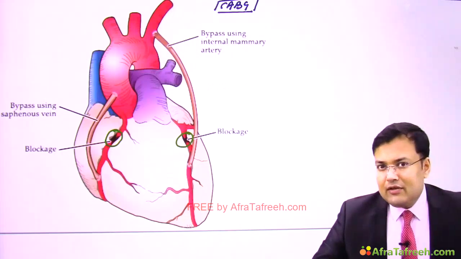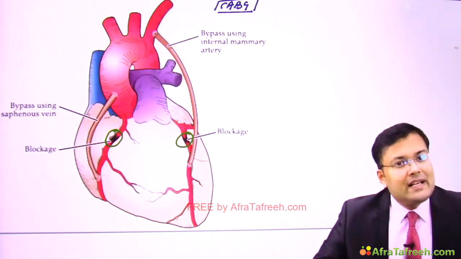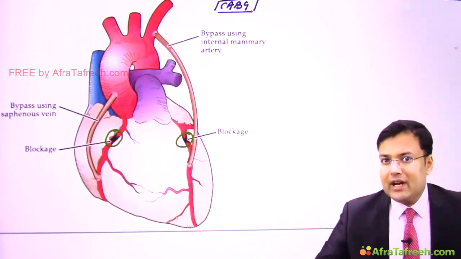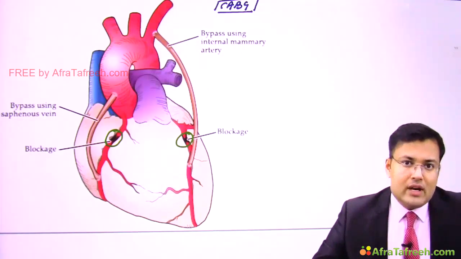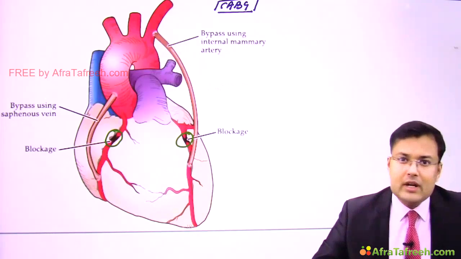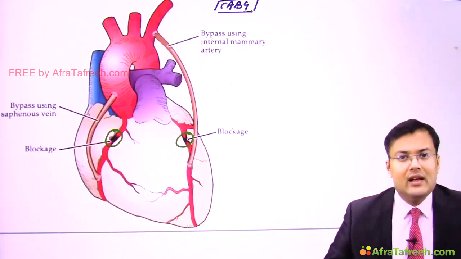What is the advantage of long saphenous vein? That it is having extra length. It's very long. And generally we perform CABG in patients who are having occlusion in more than 2 arteries. So you require length. So what is the most commonly used graft in CABG? And that is long saphenous vein.